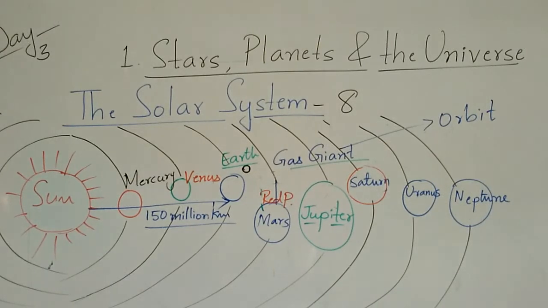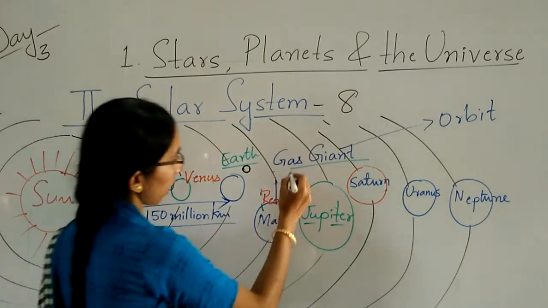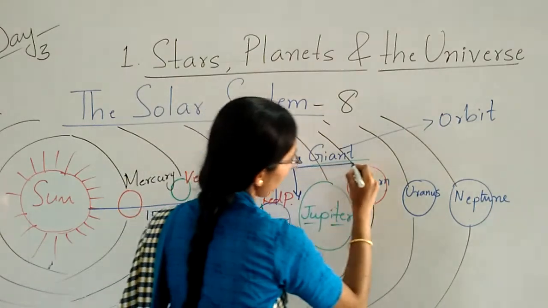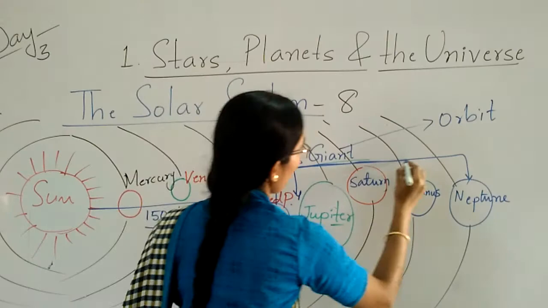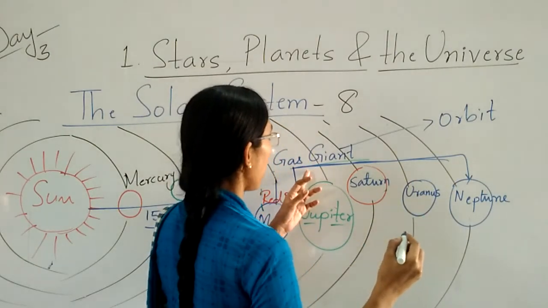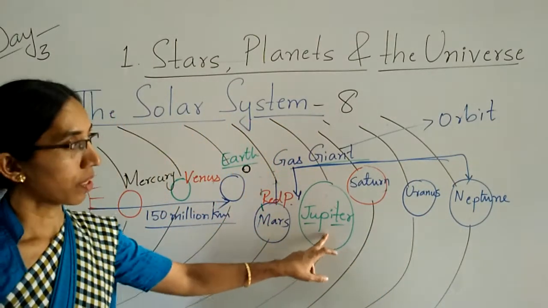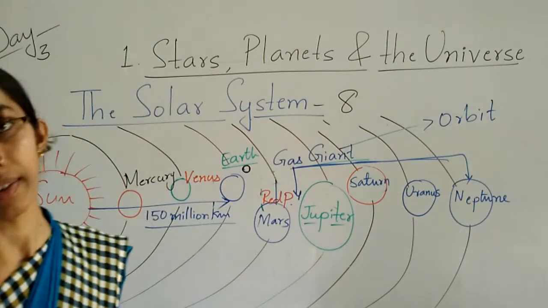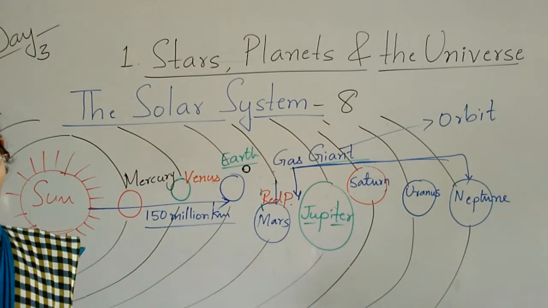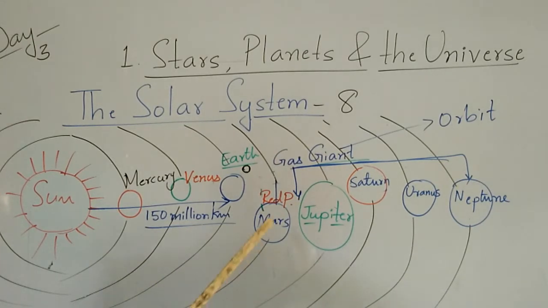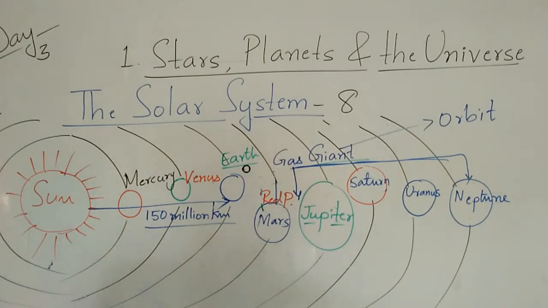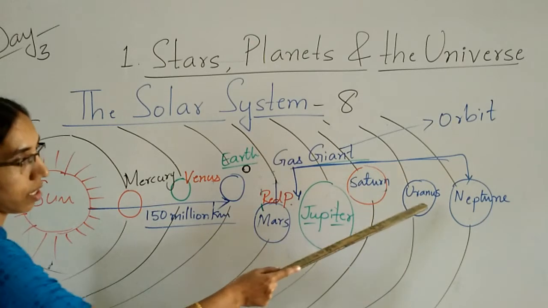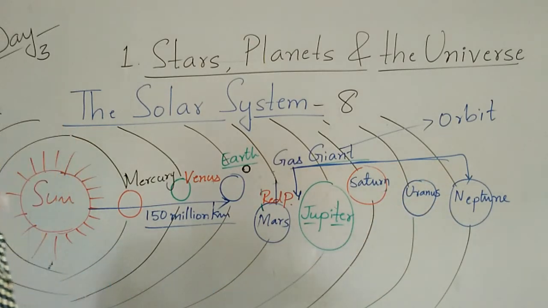So here, children, you can see these four planets, Jupiter, Saturn, Uranus and Neptune, are called gas giant planets. Why? Because they comprise more gaseous matter than solid. Say Jupiter, Saturn, Uranus and Neptune.